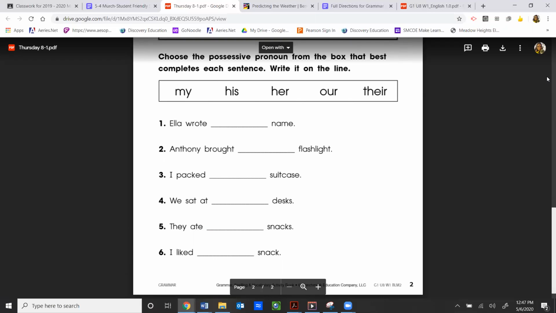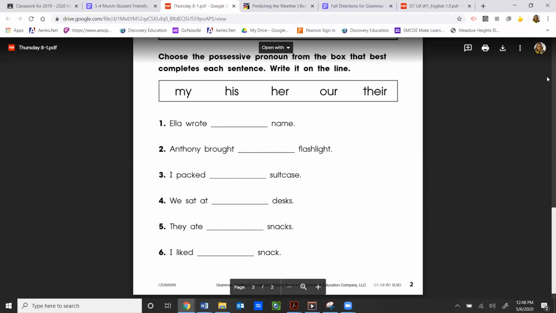You're going to be choosing the pronoun that's in the box that goes along with the sentence, and you're going to write that pronoun either on the line if you print this paper out, or you can write it on a separate piece of paper. You can also just say what it is out loud. So number 1, Ella wrote blank name. Let's go ahead and go through all of the choices and see what might work.